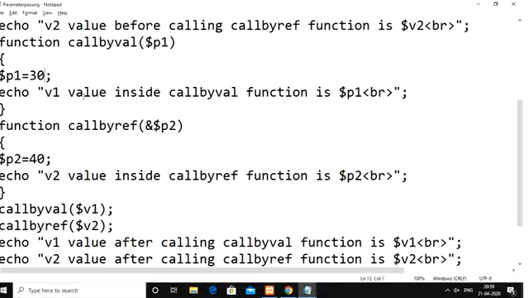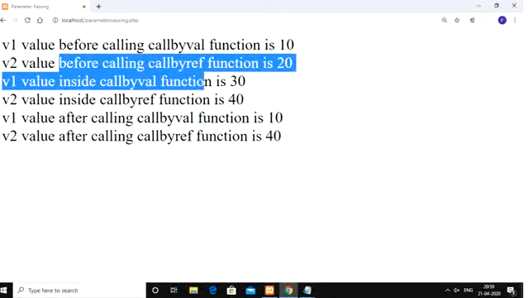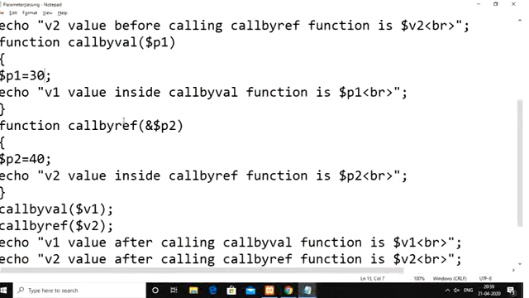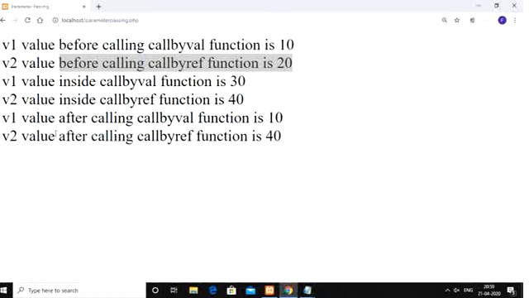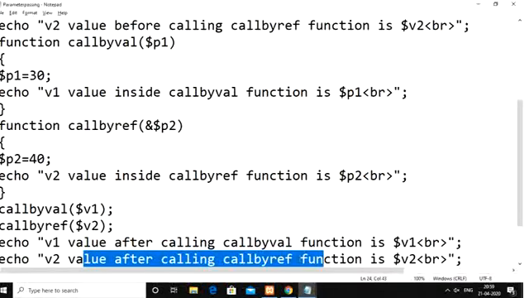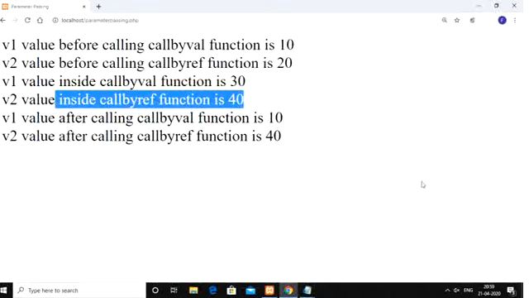But if you observe the v2 output, the v2 value before calling is 20. Inside call by reference, we changed that to 40, so inside it shows 40. Even after completion of call by reference, the v2 value, if you observe, is showing as 40.